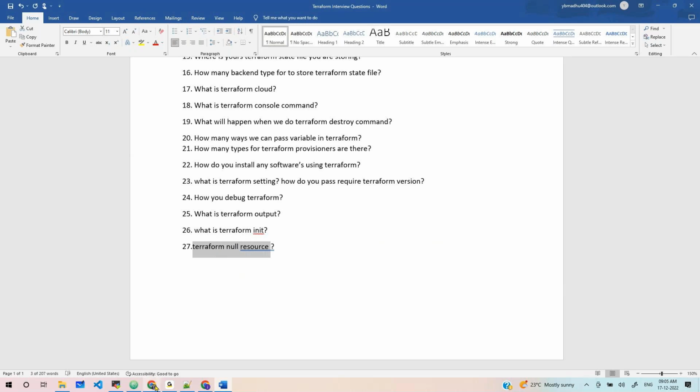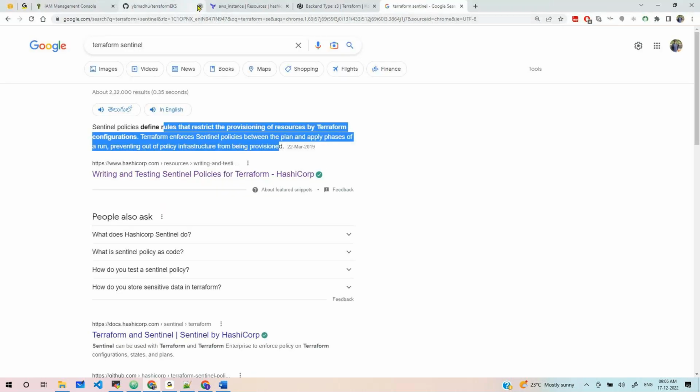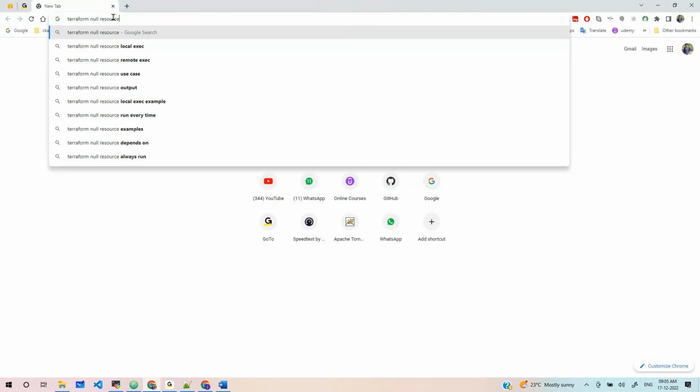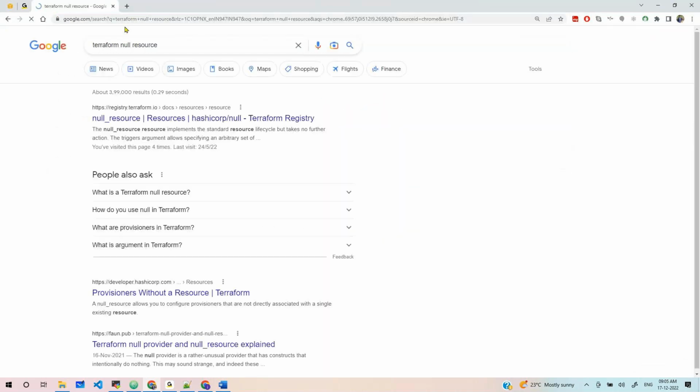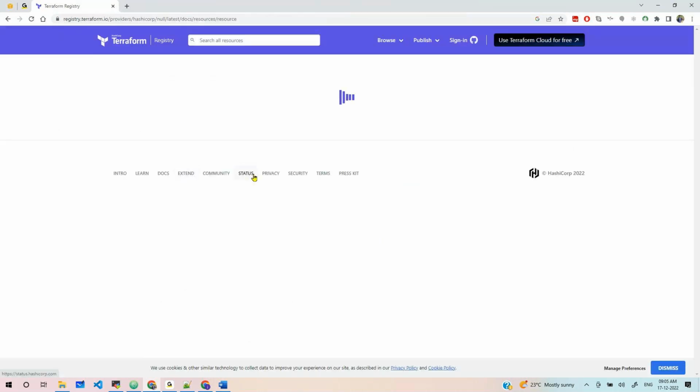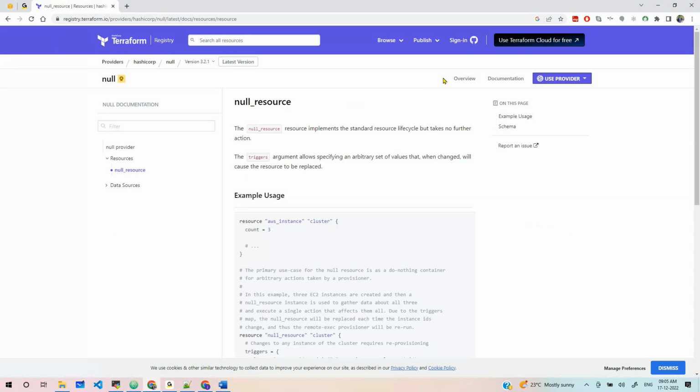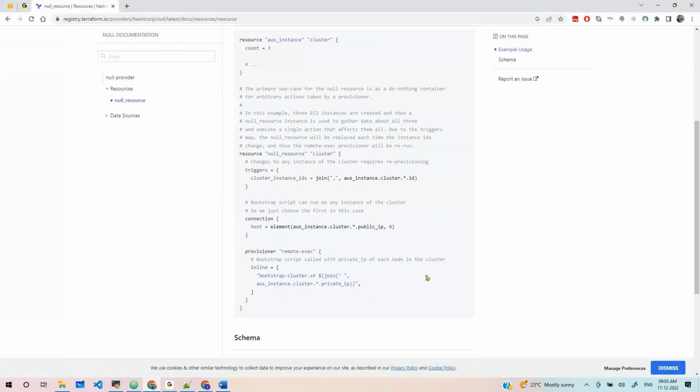So we can use the null resource, let's say if you want to trigger something, or let's say there is no resource available in the Terraform provider. Then we can use the null resource, and in the null resource we can add a script also. We can create custom things using that null resource.